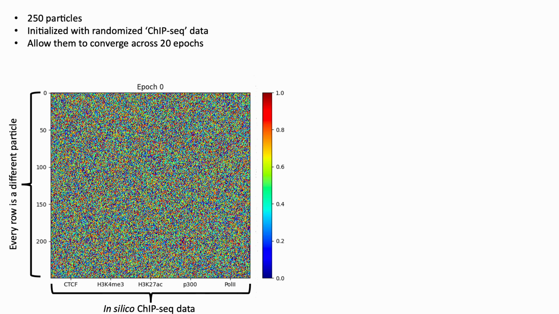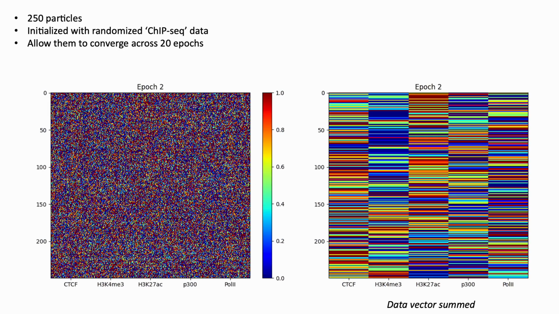This is our in silico ChIP-seq data, and all the particle swarm plots I show you are ranked from best particle to worst particle. And the question is, what happens if we iterate across 20 epochs of the particle swarm optimization? What I'll show you on the right is the sum of each of the data sets. It makes interpretation just a tad easier to see what the general trends are across the particle swarm optimization.